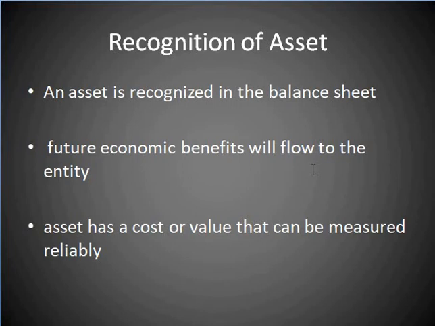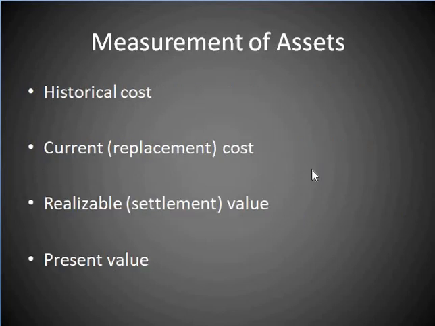If current accounting practice is not to recognize as an asset an amount, then it is recognized as an expense in the statement of comprehensive income in the previous reporting period. However, an asset that initially failed the probability test and was not recognized may subsequently pass the probability test because of changed circumstances. In the next slide, we will discuss measurement of assets.